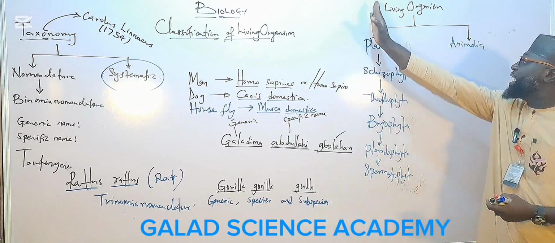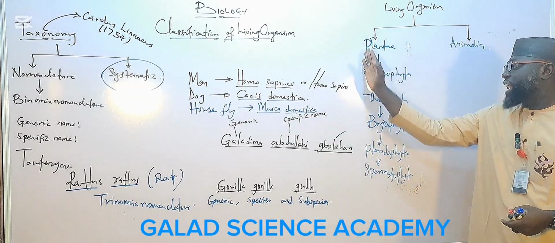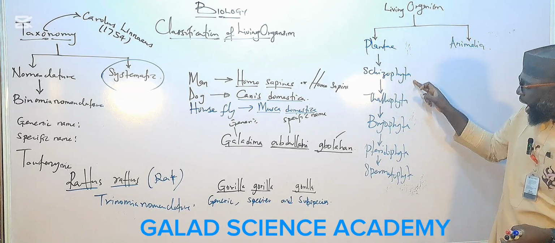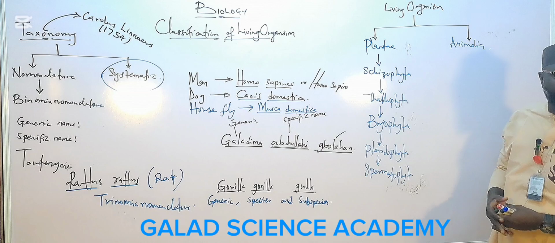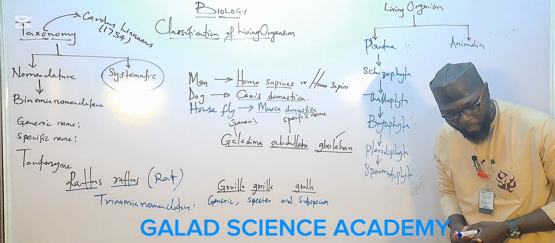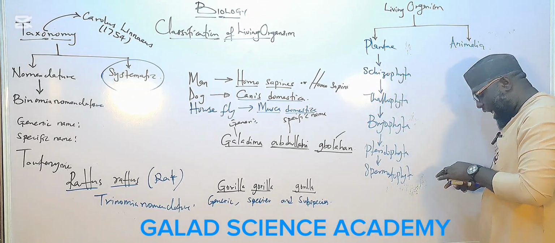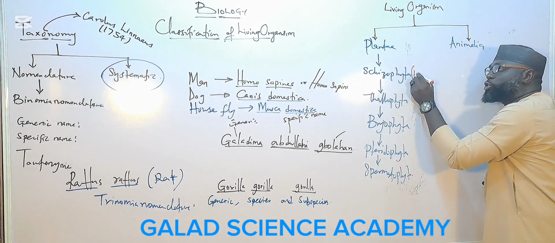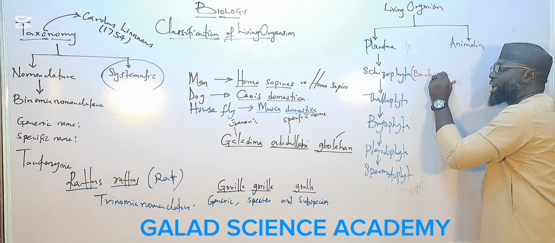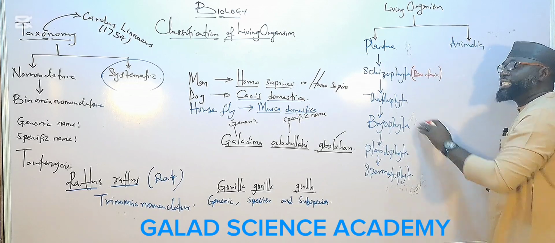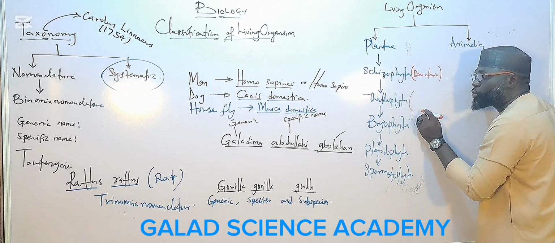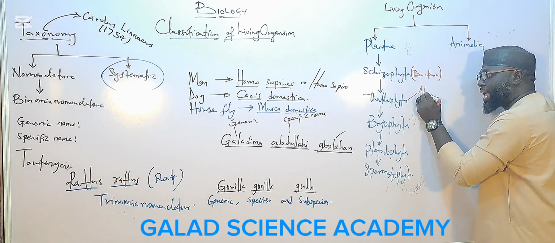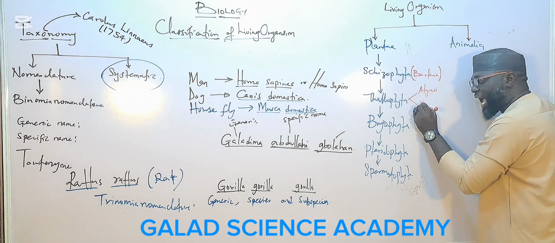If you look at this Linnaean system of classification, under plants we have 5 divisions. Under this, Linnaeus tried to group bacteria in Schizophyta. In Thallophyta, he put algae and fungi.